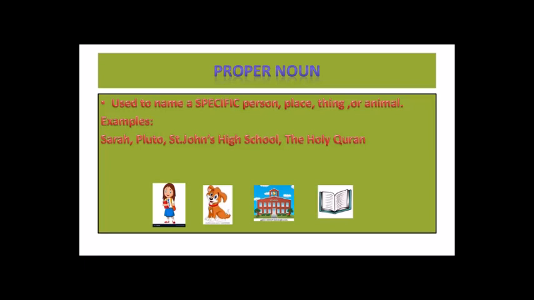Proper noun is the opposite of common noun. It is used to name a specific person, specific place, specific thing or specific animal. When we give all these examples some names, like here there is a girl whose name is Sarah. We are talking about Sarah. There is a dog, its name is Pluto. When we are giving a specific name to a dog, then it is called Pluto. It means we are not talking about any other dog, but we are talking about Pluto.